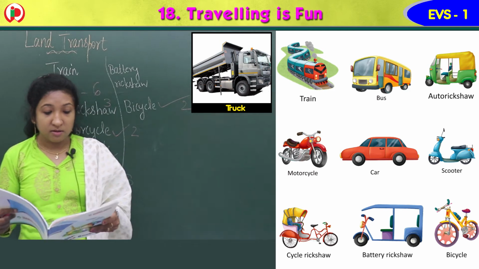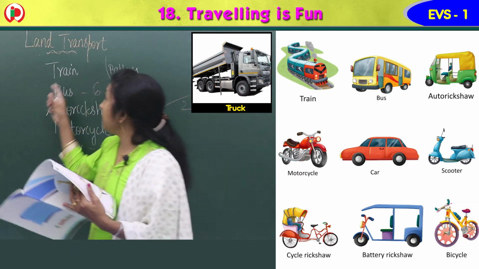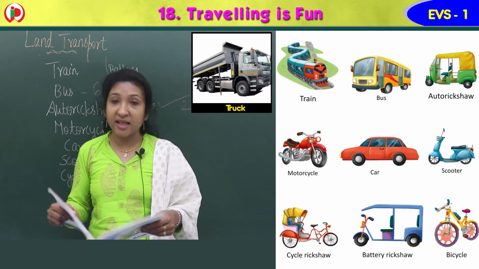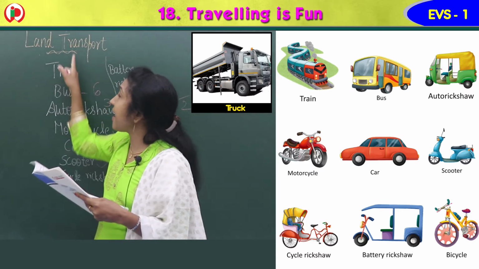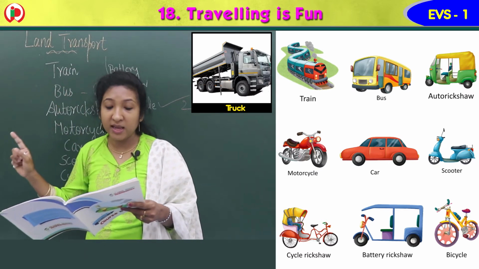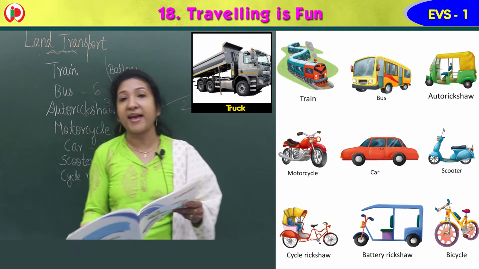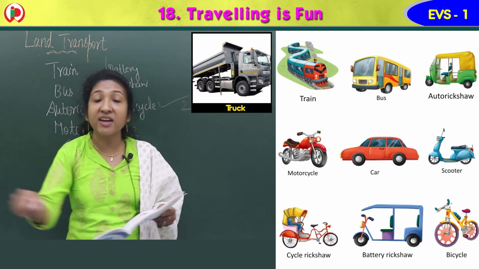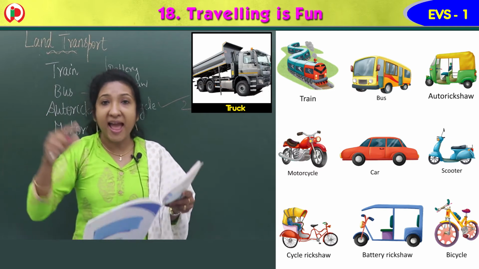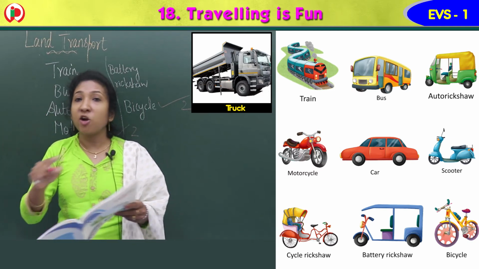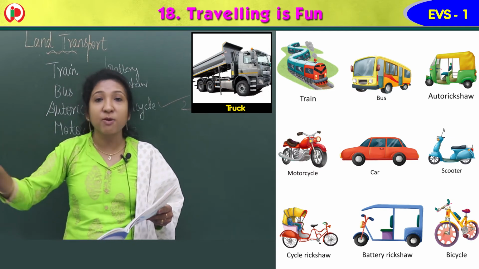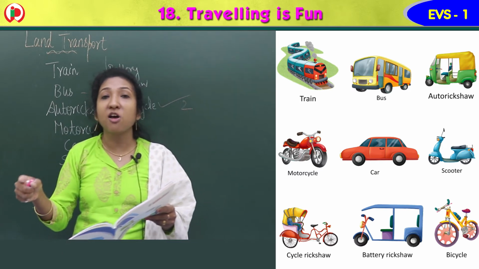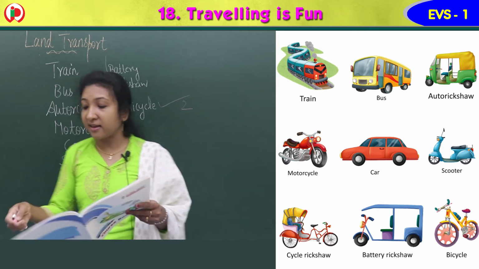Yes. Now what about this train? Train moves on land. That's why it comes under land transport. It moves on land only, but they run on railway tracks, isn't it? You have seen train moving on the railway track, isn't it? On land only they are moving, but not on the road. It has a special track called railway track. So train moves on railway track.